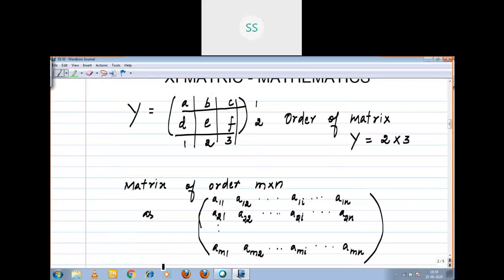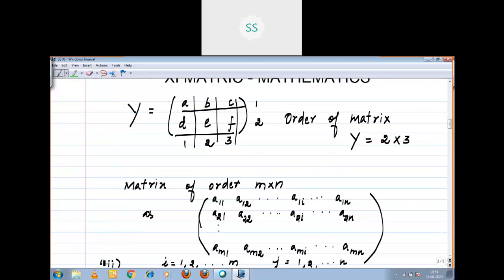I is equal to 1, 2, etc. up to m. J is equal to 1, 2, etc. up to n. Shortly, how to write this?